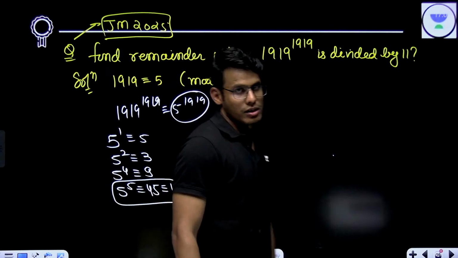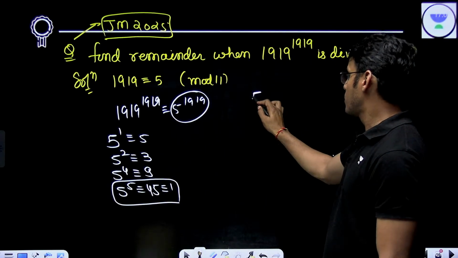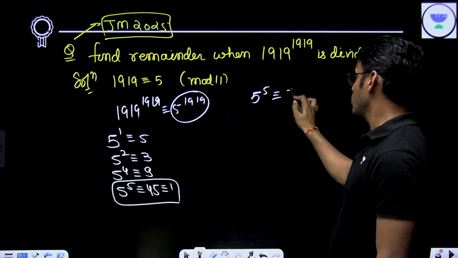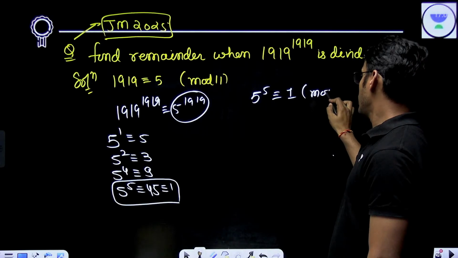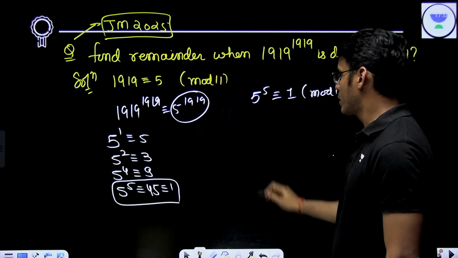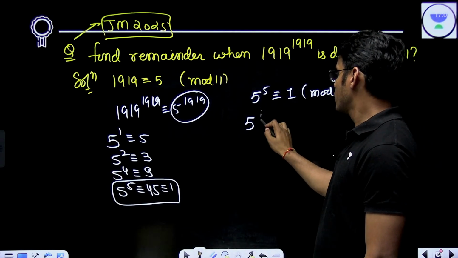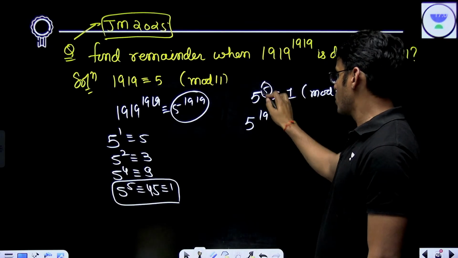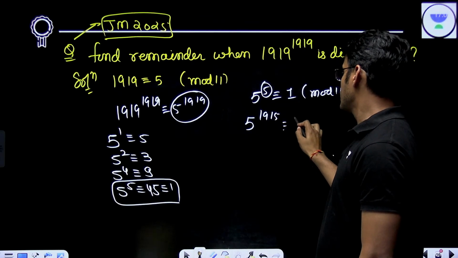So you got it. 5 to the power 5 is congruent to 1 mod 11.